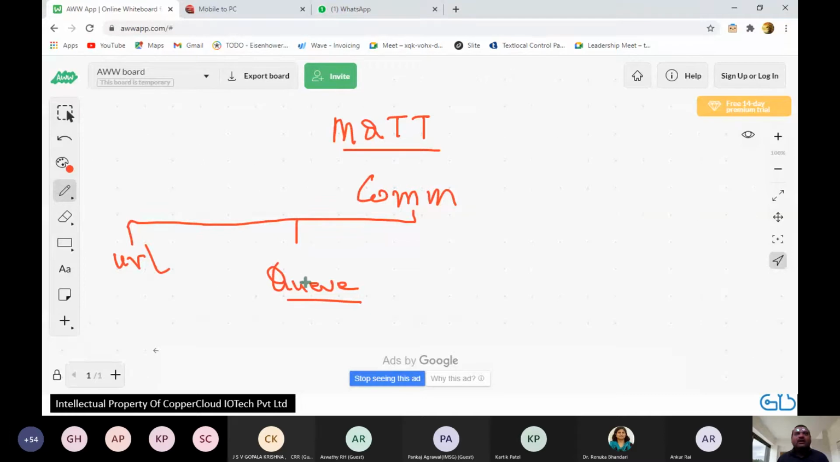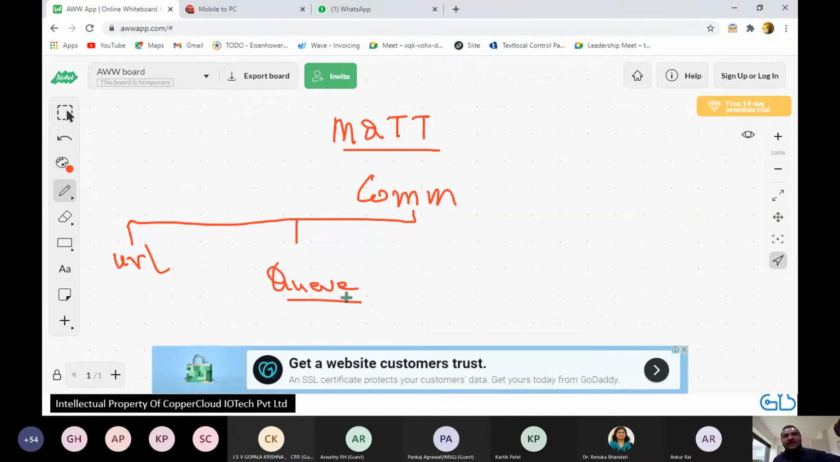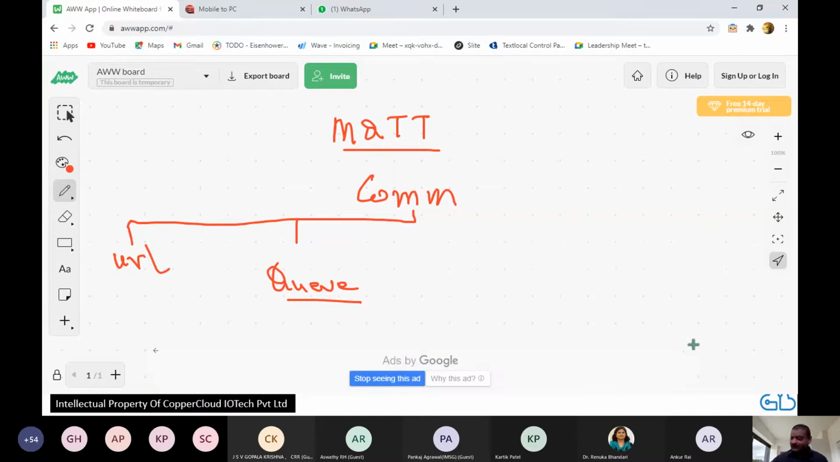So in architecture parlance, this is called queue-based communication. Your messages keep going and sitting in a queue, in a pipeline, and the receiver comes and picks it up at the end of the day or any number of times during the day. All right. And there's a third kind of communication that happens, which is called pub sub, publisher subscriber.